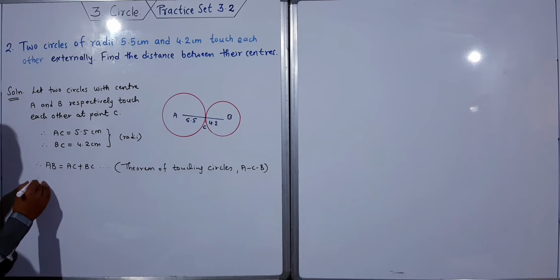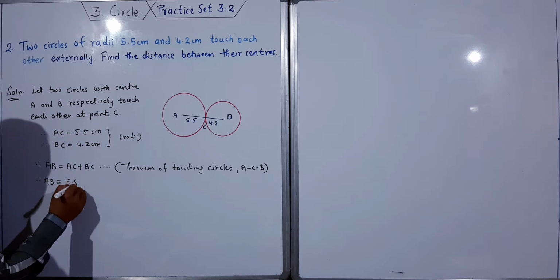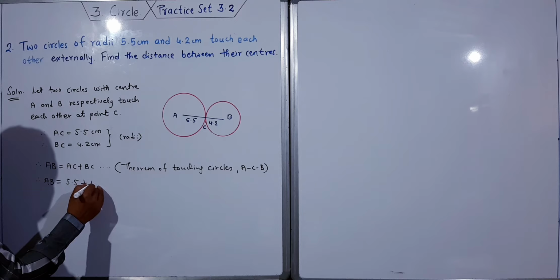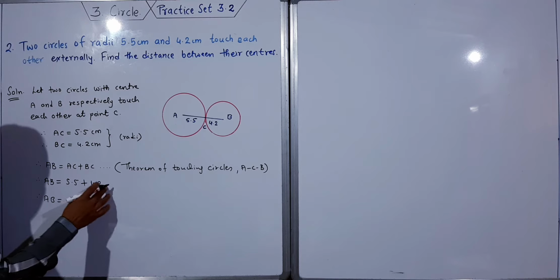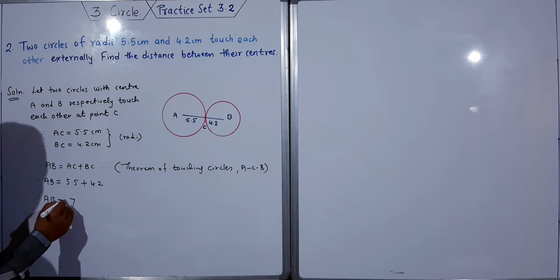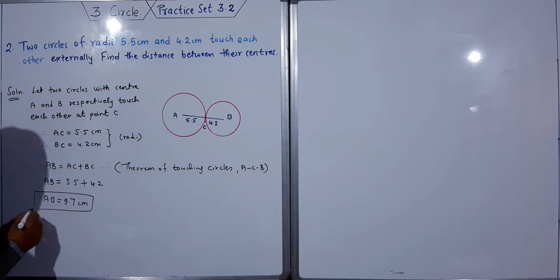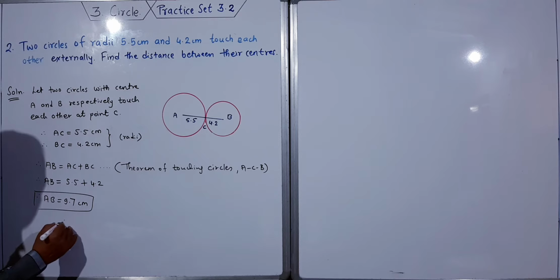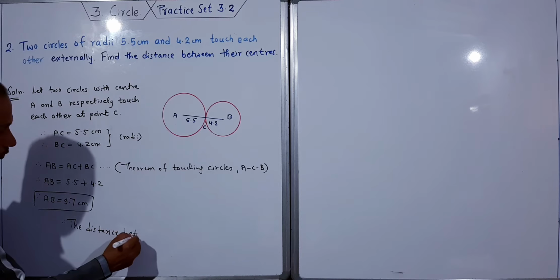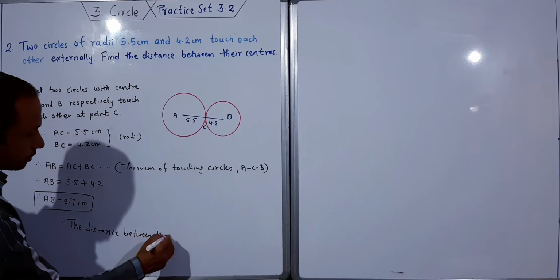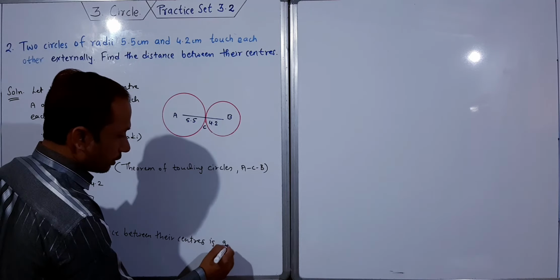Therefore AB is equal to AC, which is 5.5 centimeter, plus BC, which is 4.2 centimeter. So just add this. Therefore AB is equal to 5 plus 2, it is 7, and 5 plus 4, it is 9. 9.7 centimeter. Therefore the distance between their centers is 9.7 centimeter.